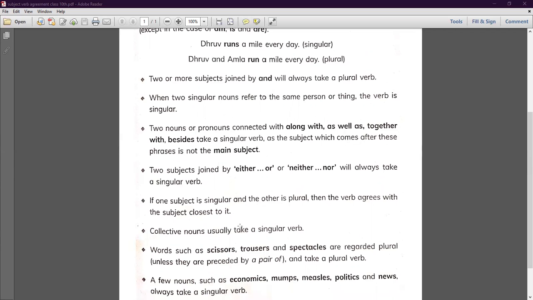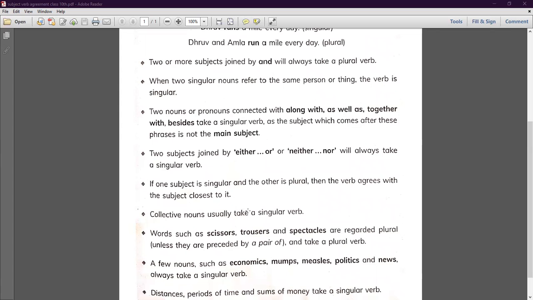Next rule is, if one subject is singular and the other is plural, then the verb agrees with the subject closer to it. Now, if one subject is singular and the other is plural, एक subject singular है, एक क्या है? Plural है.